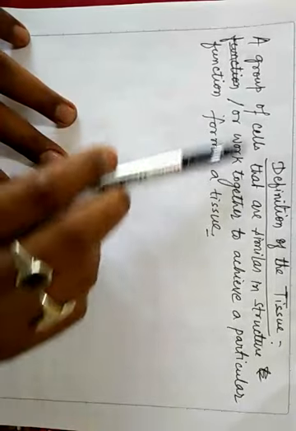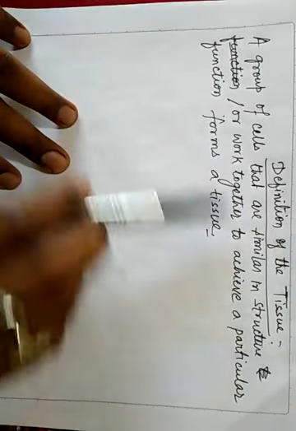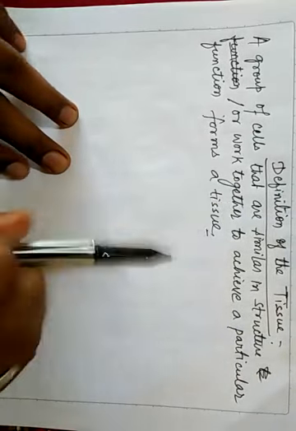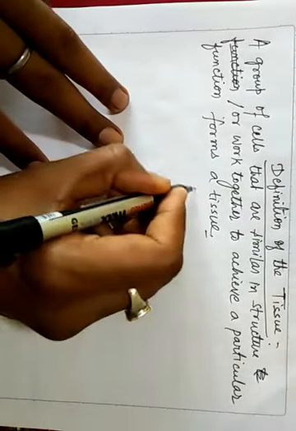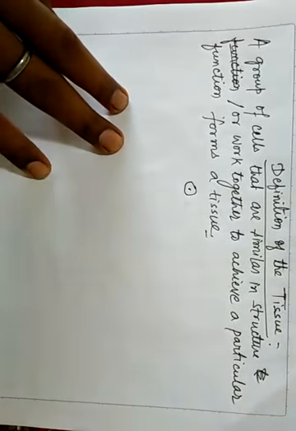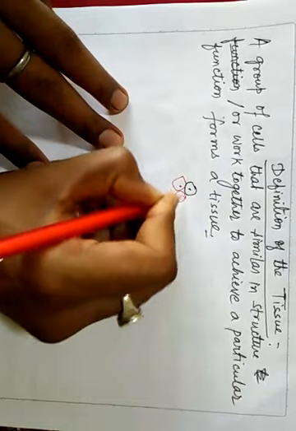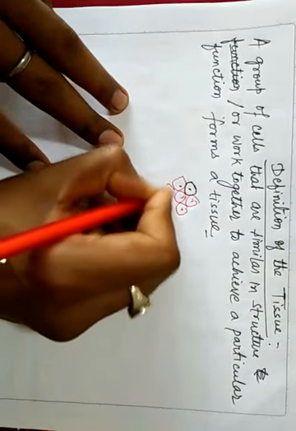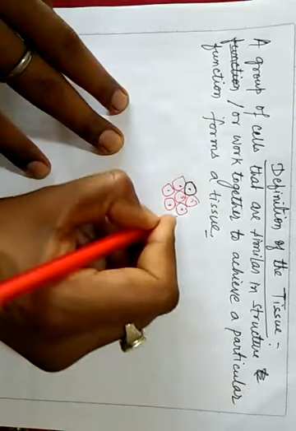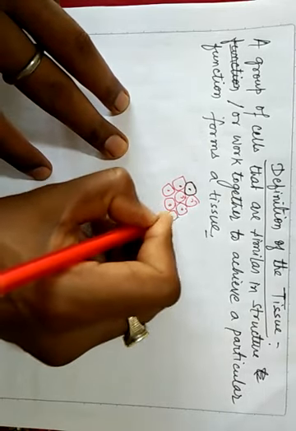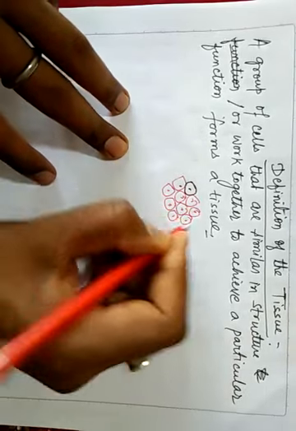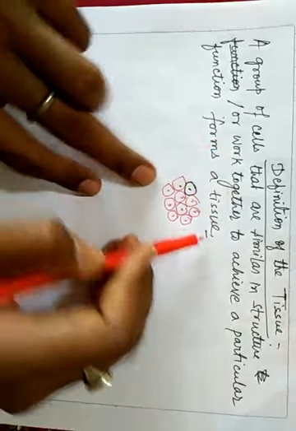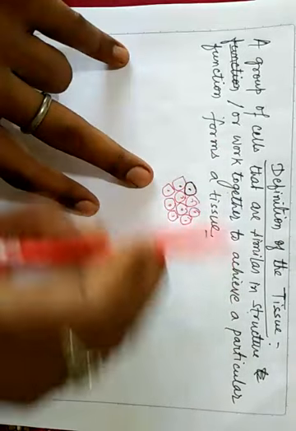A group of cells that are similar in structure or work together. So number one point, similar in structure. Suppose I will draw it from red. These are the tissues. They are similar in their shape and size and work, and they are in group, isn't it? Or work together. ठीक है, they are similar in structure or work together.